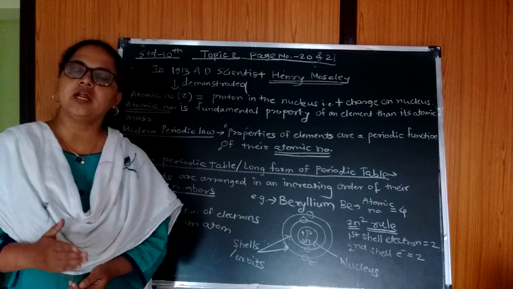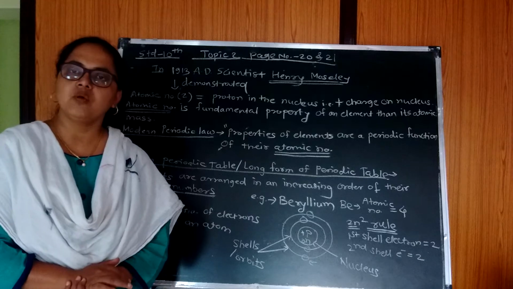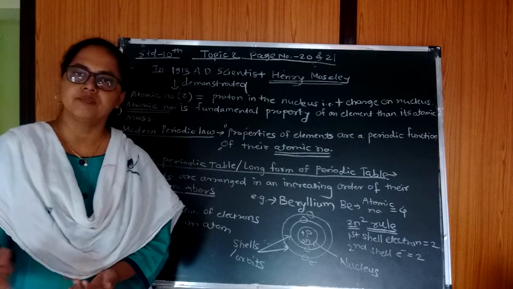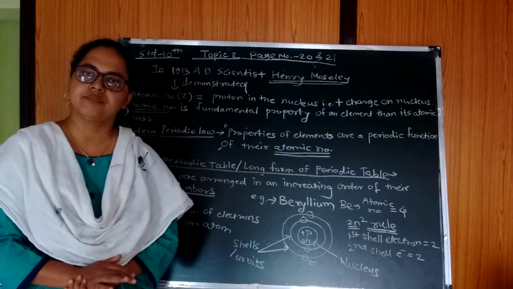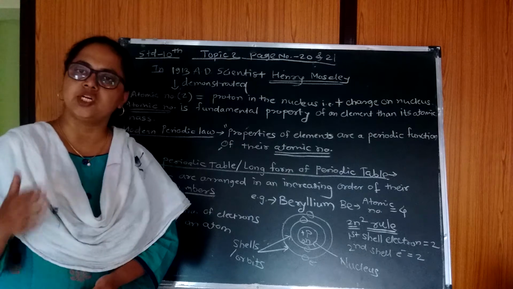That is, 118 elements are classified in the modern periodic table. Then who revised or who demonstrated the modern periodic table? In 1913 AD, scientist Henry Moseley performed one experiment in an X-ray tube.